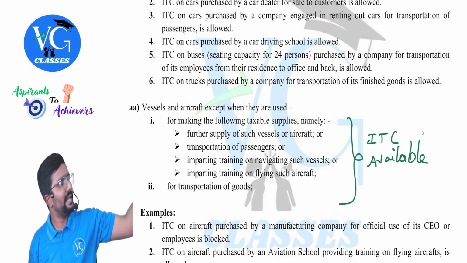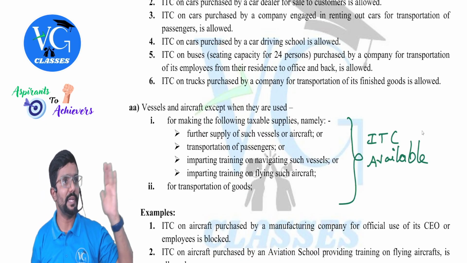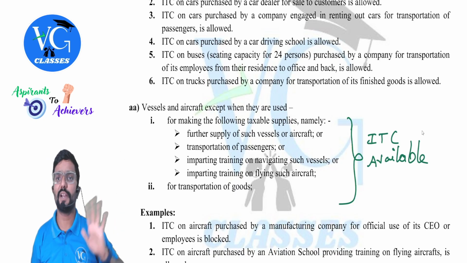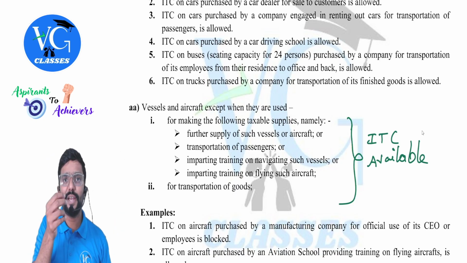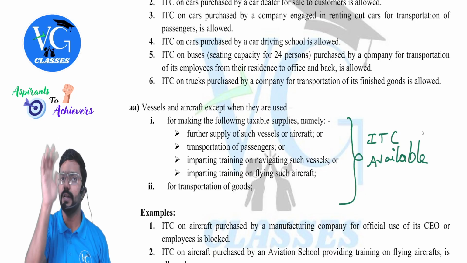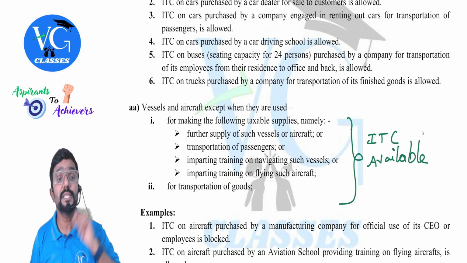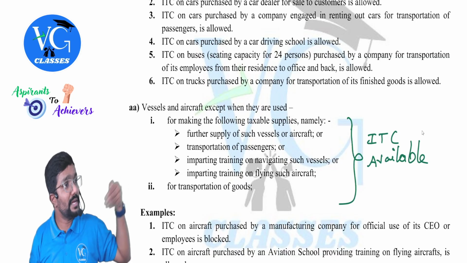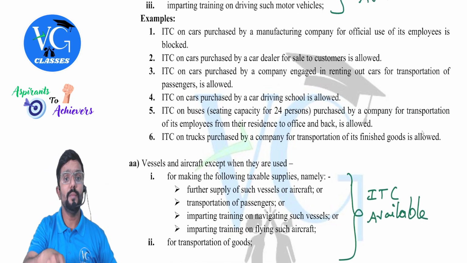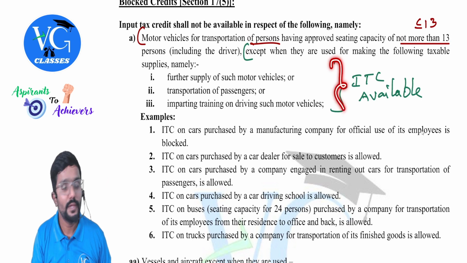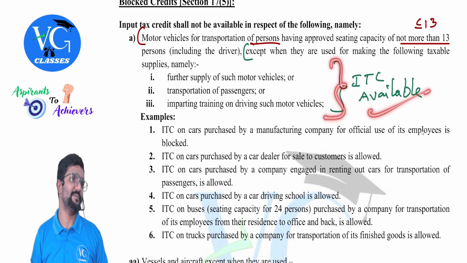Yes. So for taking, what is my inward supply? Renting. I have taken any of this for rent, sir, on which I have paid GST. Can I claim credit? No. They are telling no credit. But sir, whatever vehicle I am taking on rent, I am using for this purpose, sir. Is credit available, sir? Yes, sir.